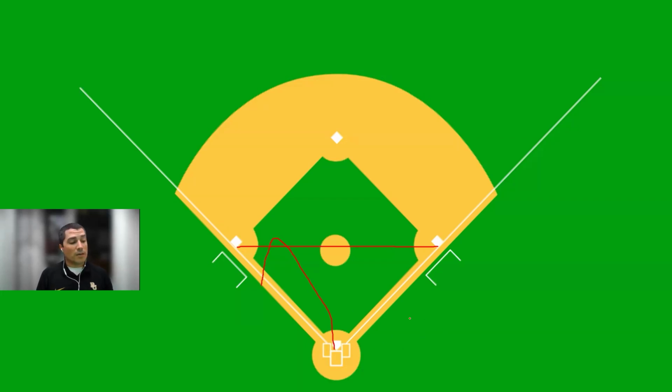This is going to be a fair ball according to the rule. Let me just read that to you: contacts fair ground on or beyond an imaginary line between first and third base. So this is one we have to be really careful for, because this is a very abnormal kind of pattern of play.